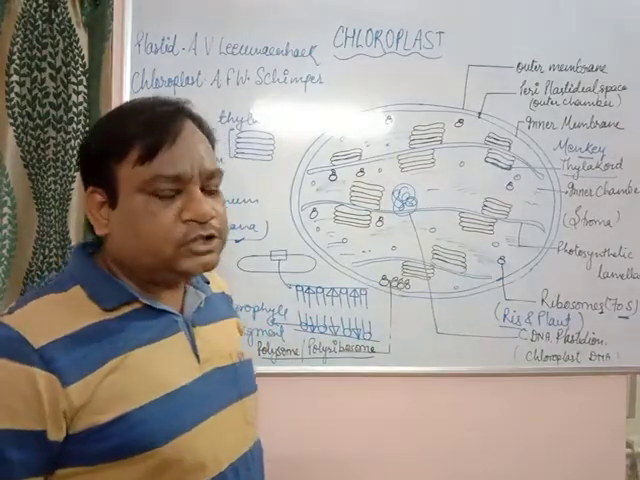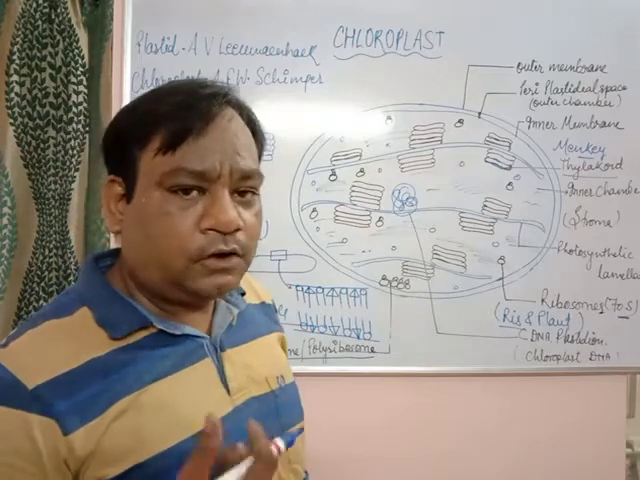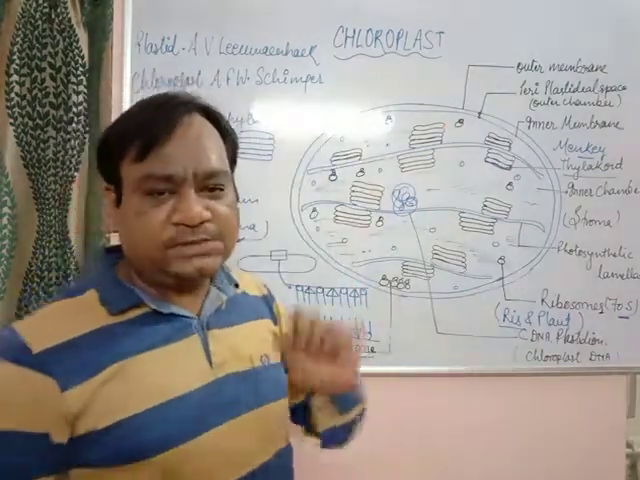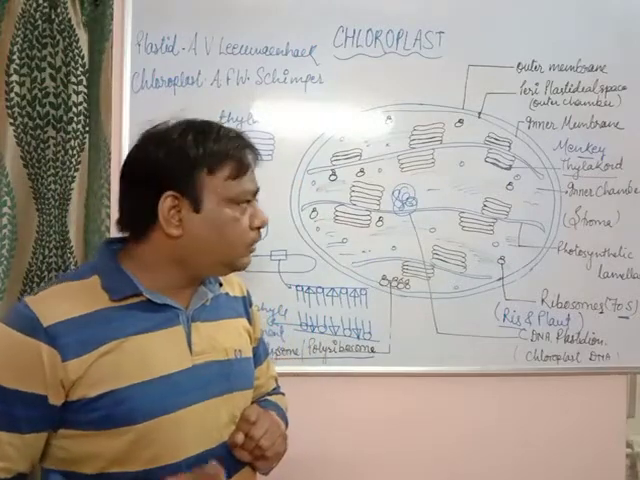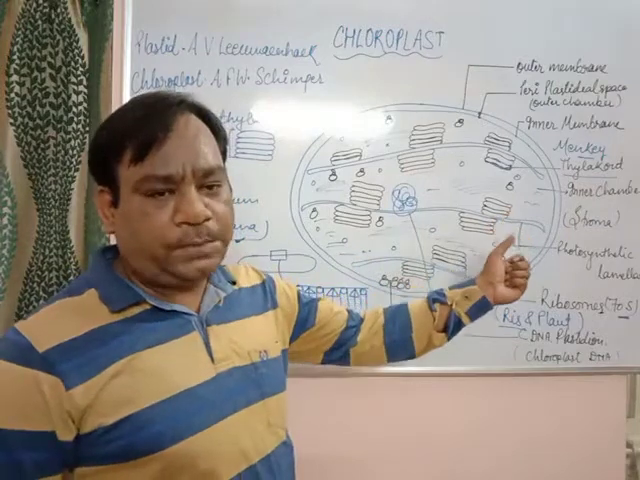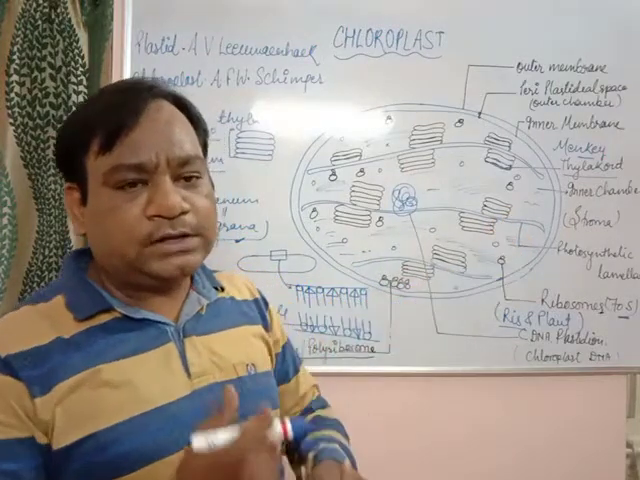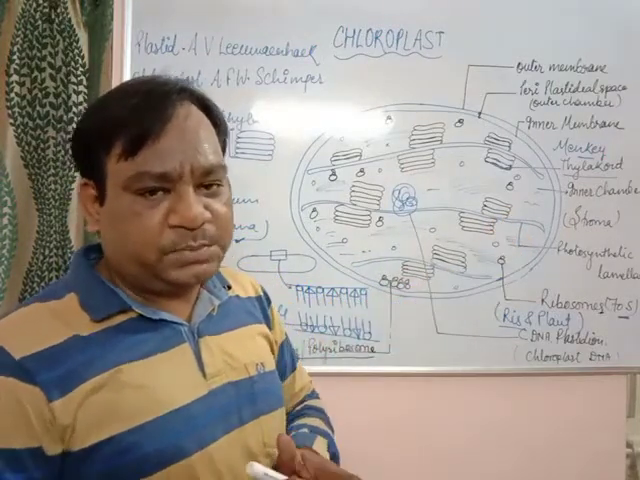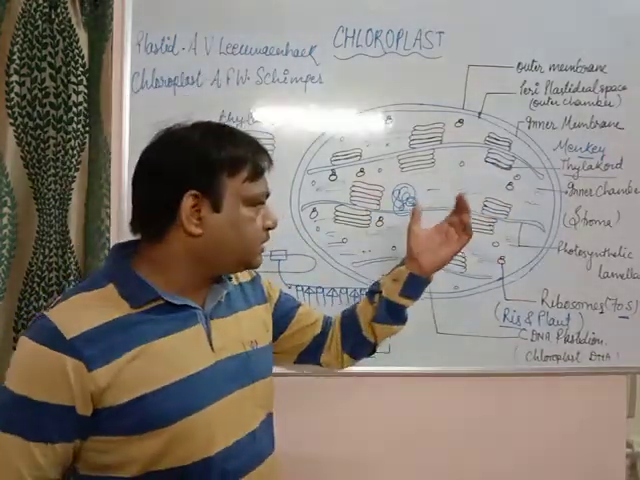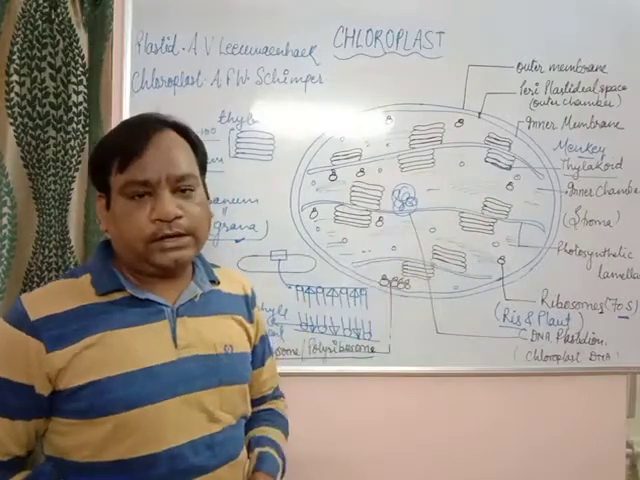So what is the main function of the chloroplast? All of you know, it helps in the photosynthesis mechanism. Later on we will discuss the function of the chloroplast, which part of photosynthesis takes place in the stroma, and which parts take place in the thylakoid or the granum.